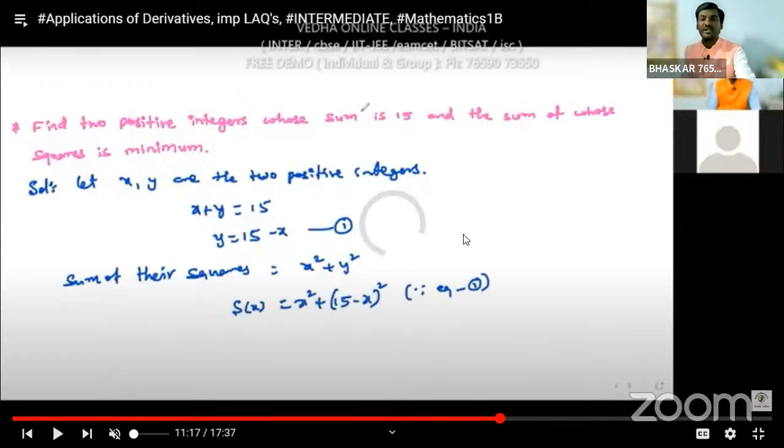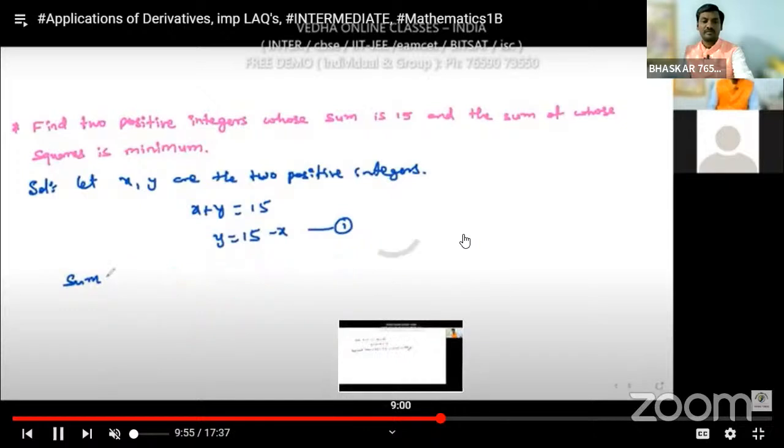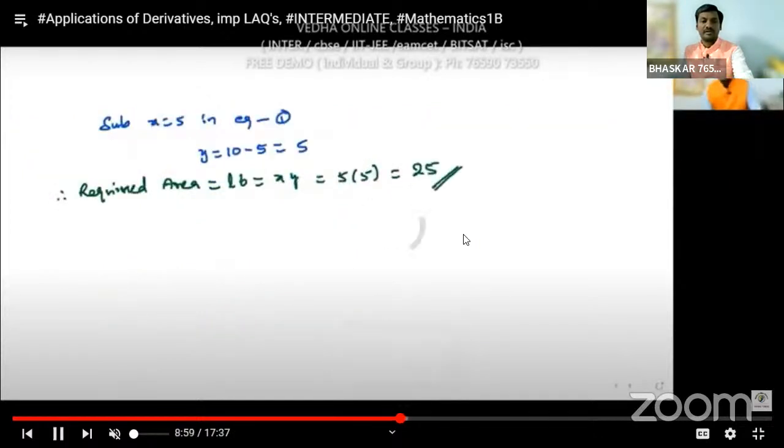So what is the area here? Here 25 is the required answer.